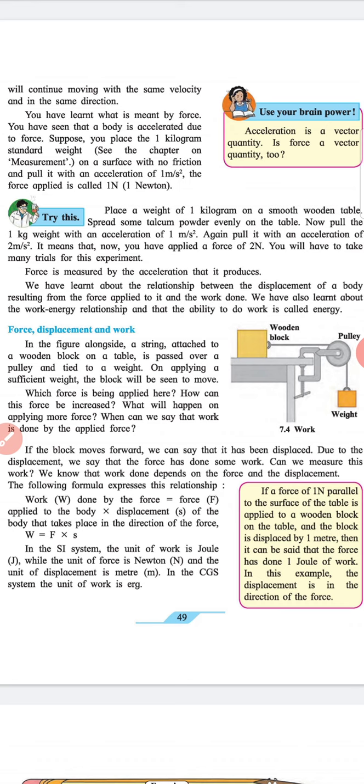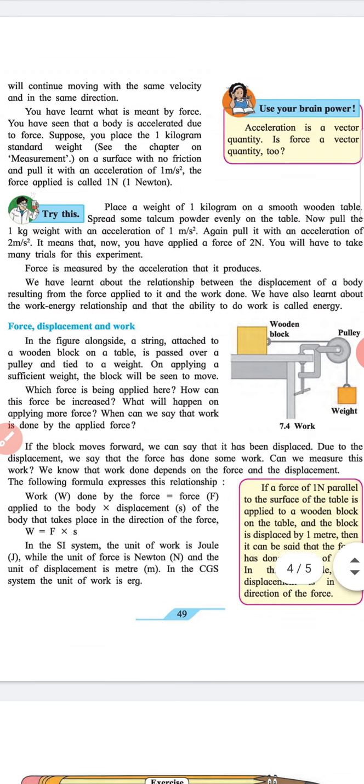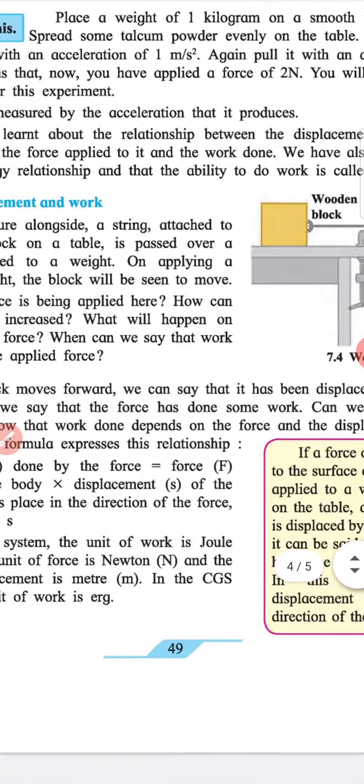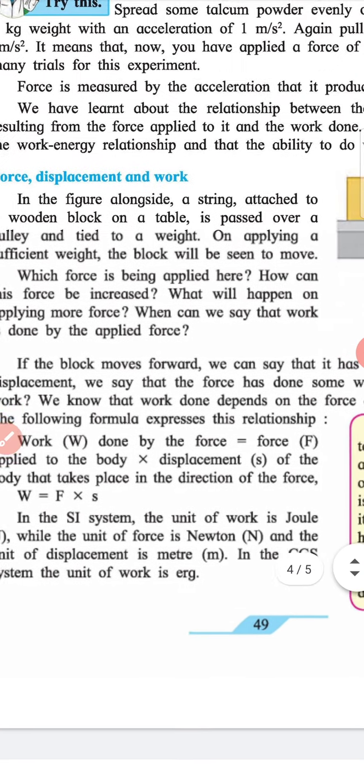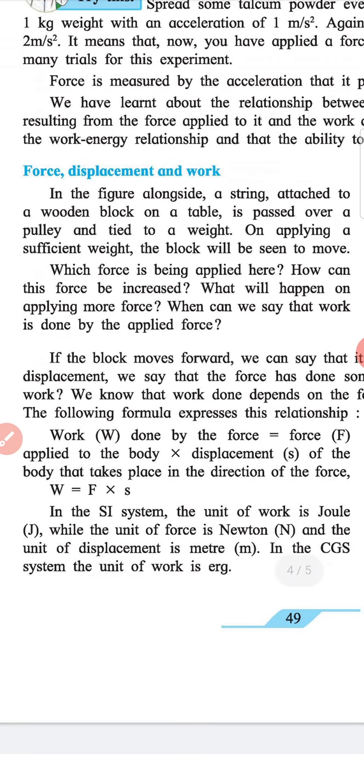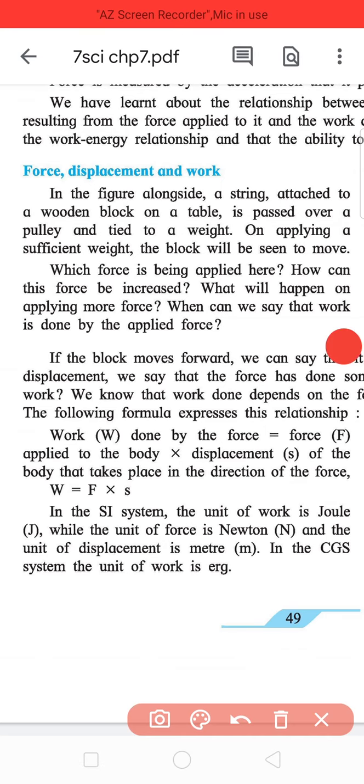We know that the work depends on the force and displacement. The following formula expresses the relationship. Work done by the force F: force F applied to the body times displacement S of the body that takes place in the direction of force.